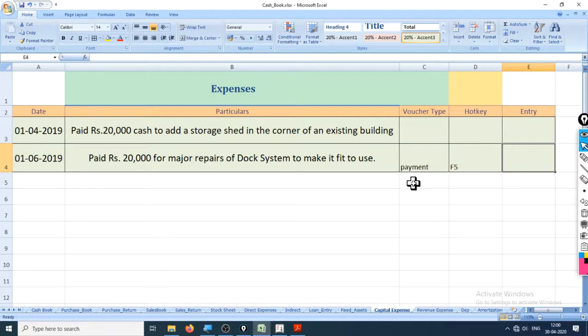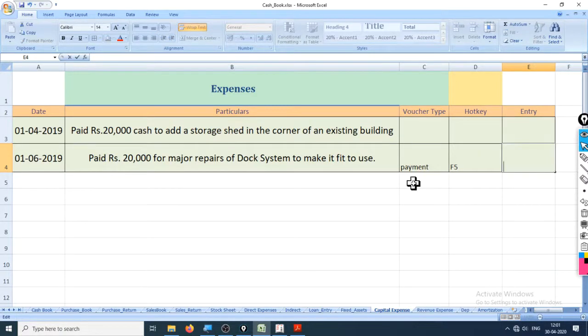The journal entry of it should be, I know one thing for sure, that cash account should go out. Debit, alt enter, to 20,000 for major repairs of dock system fit to use. Now let's see what we can do about it. Oops, is this entry correct? What do you think? Cash went out,